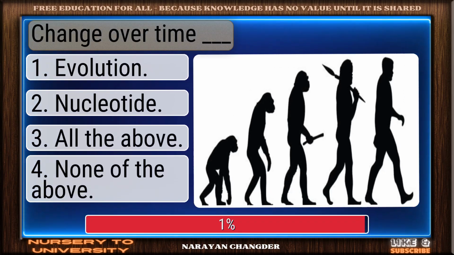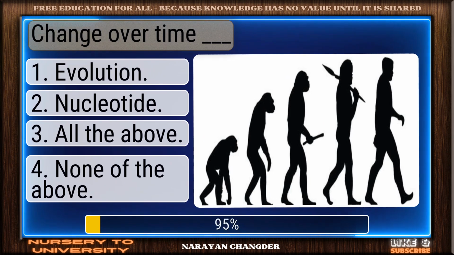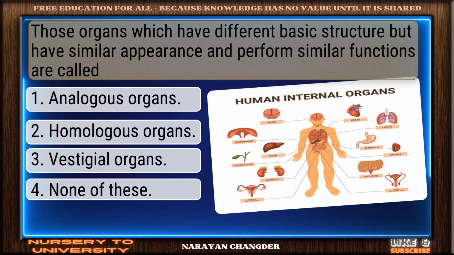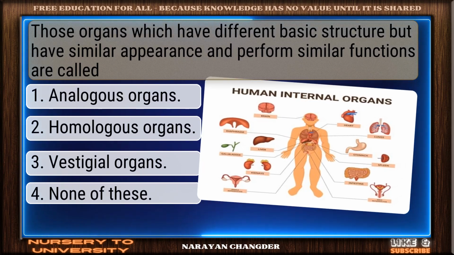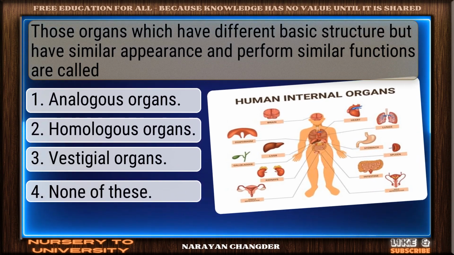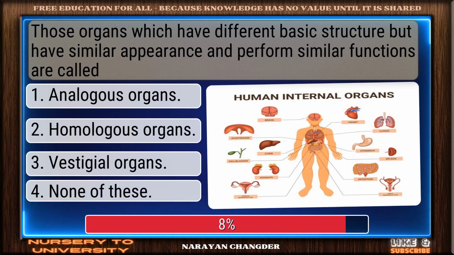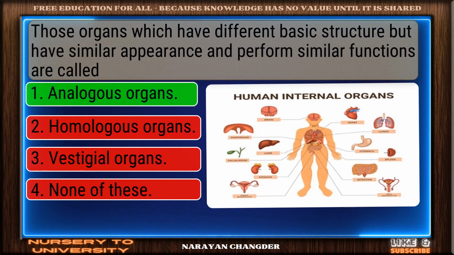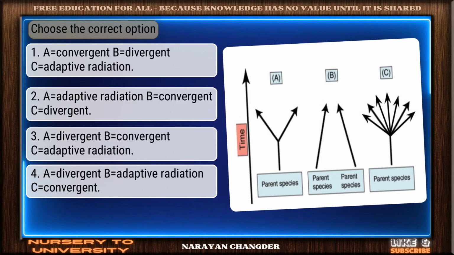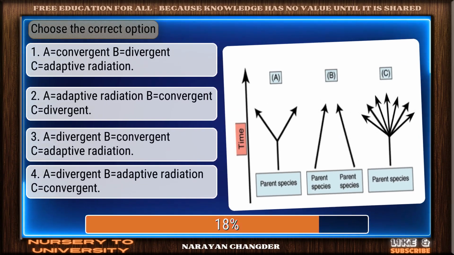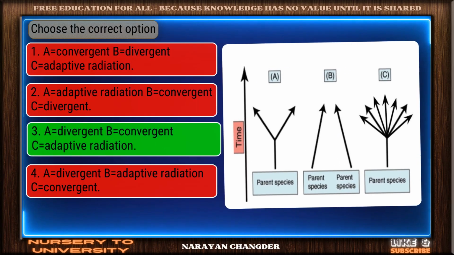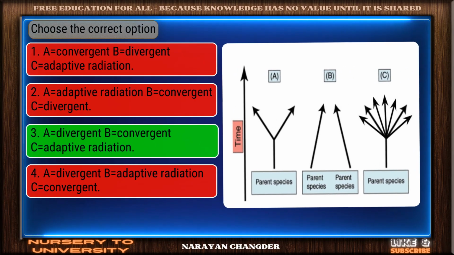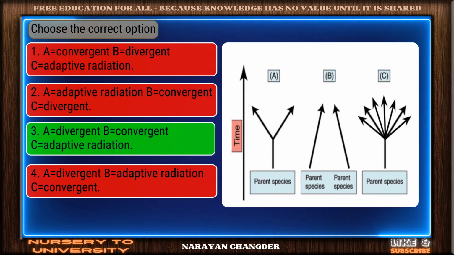Change over time dash. You're right. Evolution is correct. Those organs which have different basic structure but have similar appearance and perform similar functions are called. Correct. Analogous organs is spot on. Choose the correct option. Nice work. A equal to divergent, B equal to convergent, C equal to adaptive radiation fits perfectly.